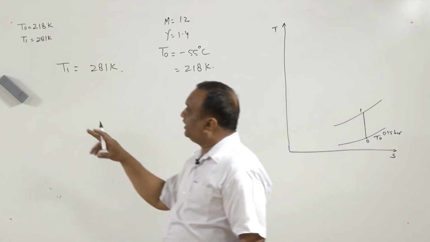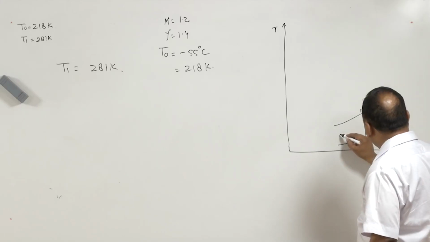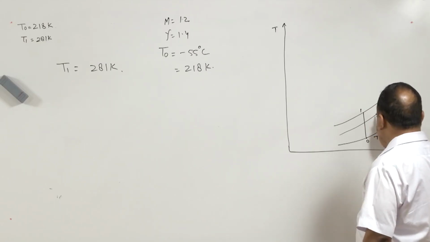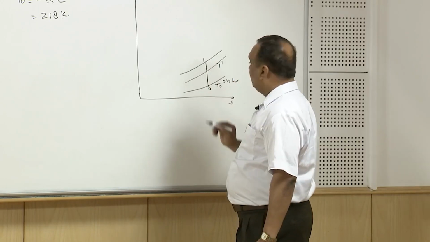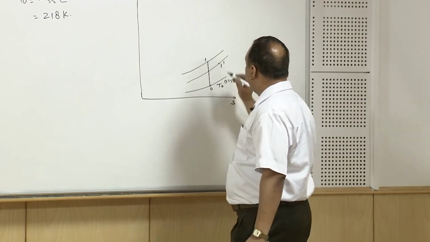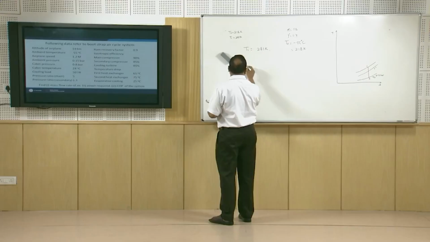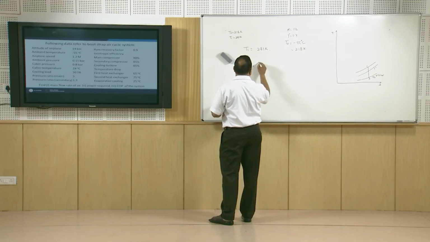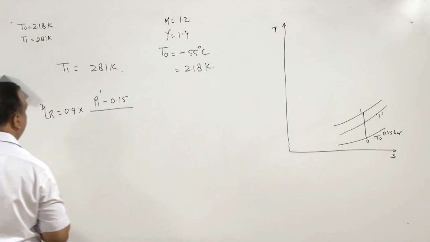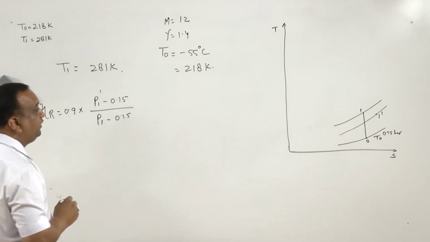But in this system, there is a RAM recovery factor, which is 0.9. Due to the RAM recovery factor, the pressure will not be attained as P1. We will get some state like A dash. The temperature of A dash is equal to temperature of 1, but the pressure of A dash is not pressure of 1, it is less than pressure of 1. And this A dash pressure can be calculated by using the formula: recovery efficiency is equal to 0.9, which is P1 dash minus 0.15 divided by P1 minus 0.15. But we do not have the value of P1.